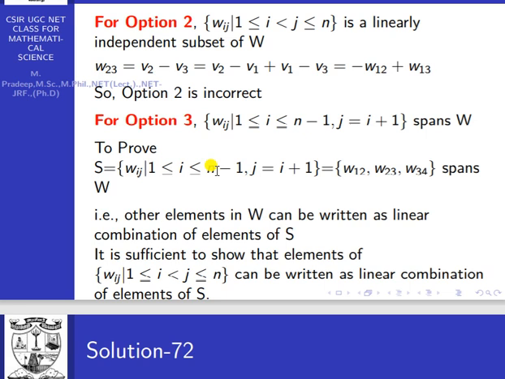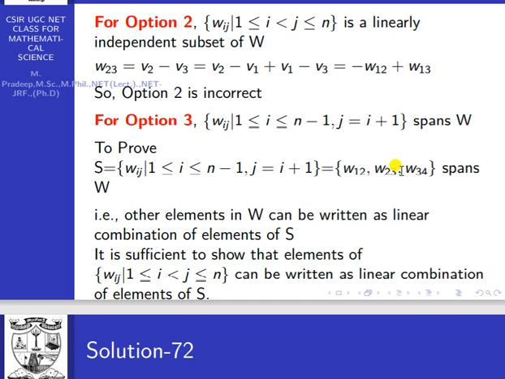i lies between 1 to 3, so what will j be? I equal to 1 means j is 2, so W12. I equal to 2 means j equal to 3, so W23. I equal to 3 means j equal to 4, so W34. So this set contains only 3 elements: W12, W23, W34.